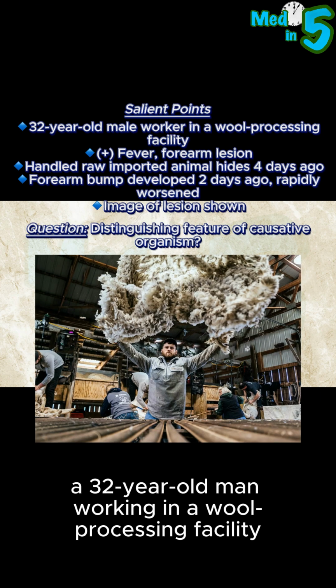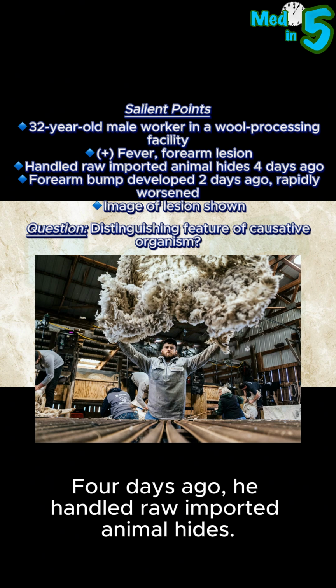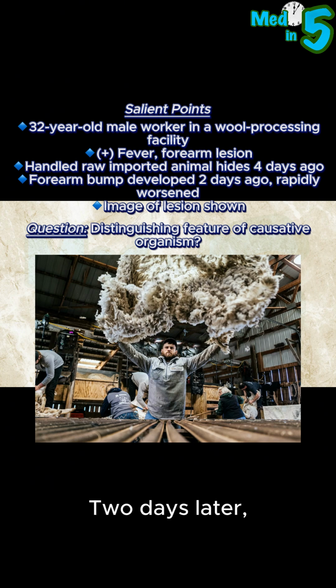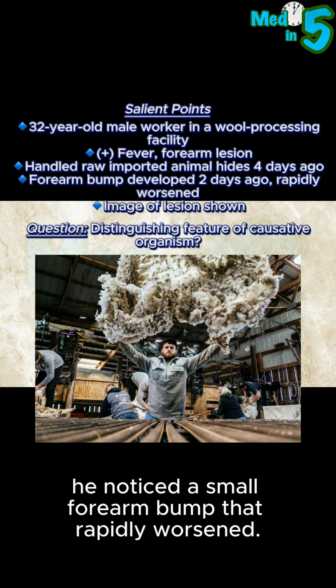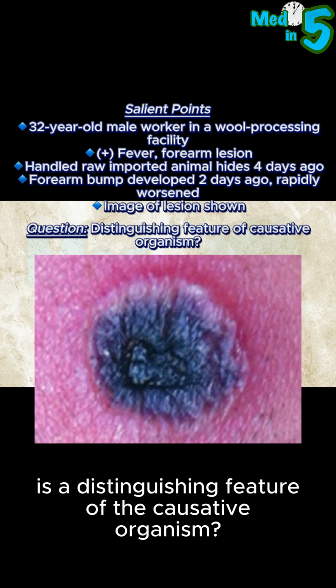Next, a 32-year-old man working in a wool processing facility presents with a fever and a skin lesion on his forearm. 4 days ago, he handled raw imported animal hides. 2 days later, he noticed a small forearm bump that rapidly worsened. Skin examination reveals the lesion shown in the image. Which of the following is a distinguishing feature of the causative organism?